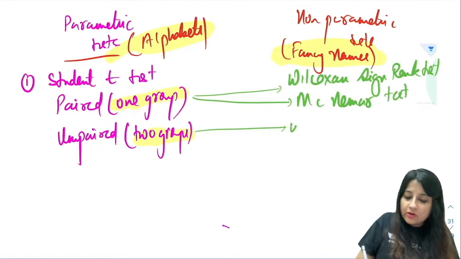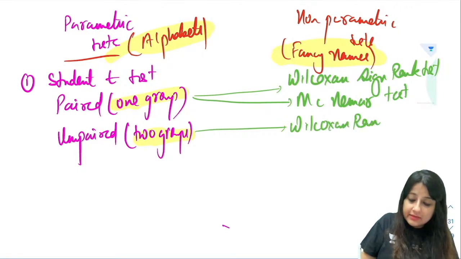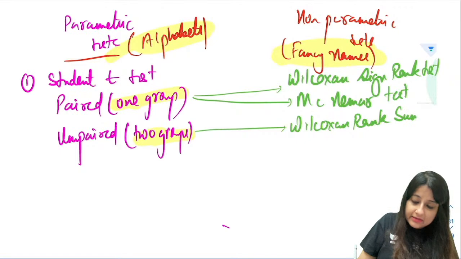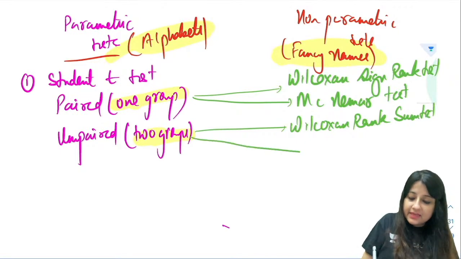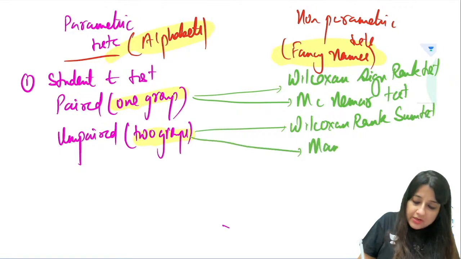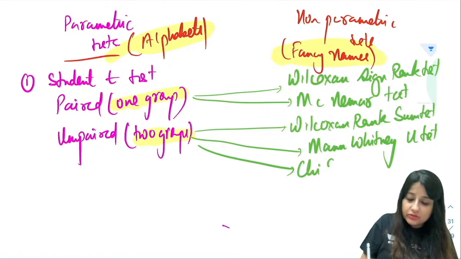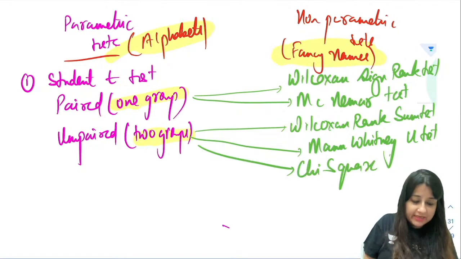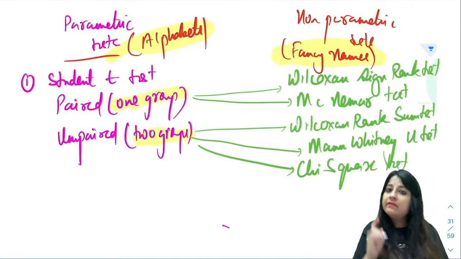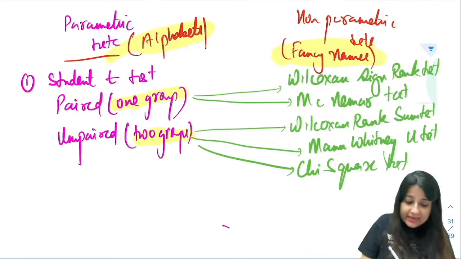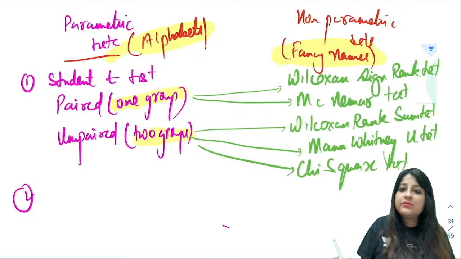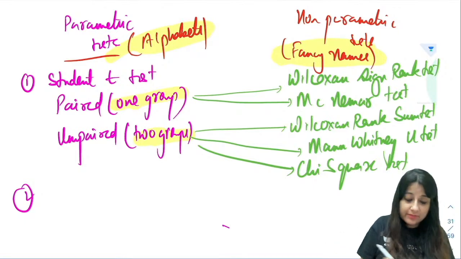For unpaired, on the other side you have the Wilcoxon rank sum test, and also the Mann-Whitney U test. And for two groups we can also use, very important, the chi-square test. That can also be used. Can you see all the fancy names on this side? That's how you have to remember.